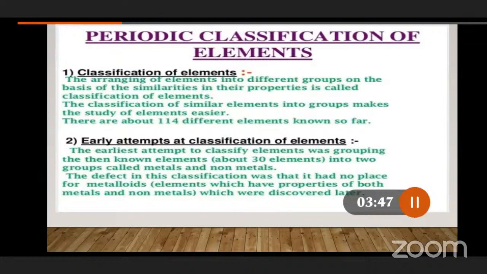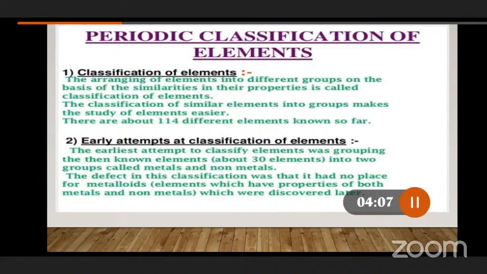The defect in this classification was that it had no place for metalloids. Metals classification is there, non-metals classification is there, but there is no classification for metalloids. Metalloids are those which have the properties of metals as well as non-metals, which were discovered later.